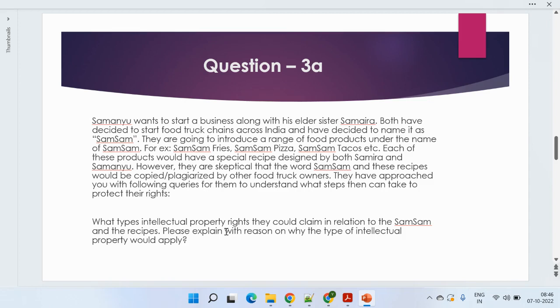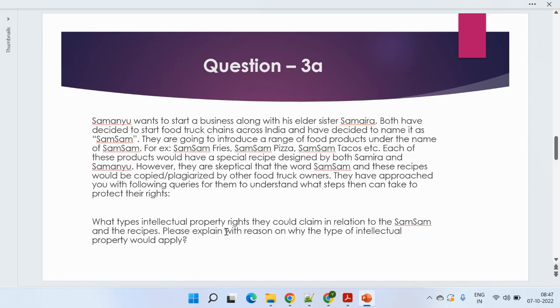Samira and Samanyu. However, there is a suspicion that the word Samsam and these recipes would be copied or plagiarized by other food truck owners. They have approached you with the following queries, to understand what steps they have to take to protect their rights, and what type of IPR could be claimed in relation to Samsam and the recipes. Please explain the reason why that type of intellectual property would apply.